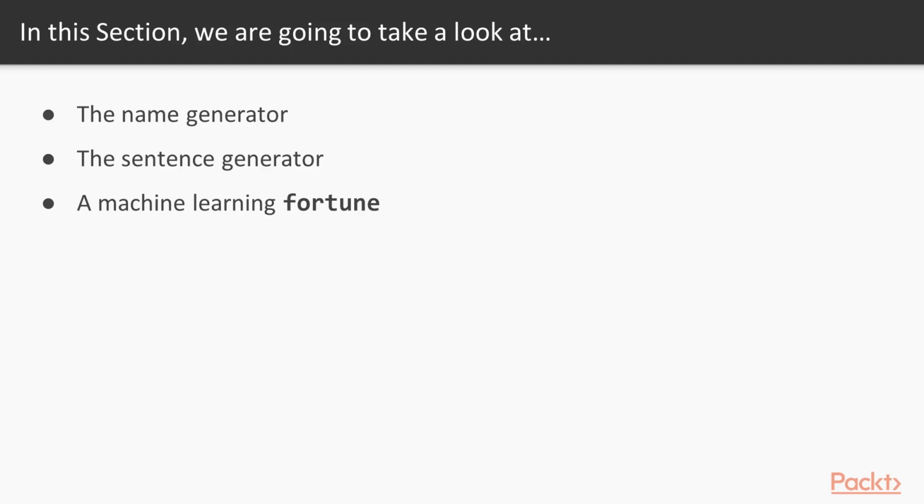So in this section, we're going to take a look at three topics: a name generator to generate city names, a sentence generator to generate text, and then we're going to learn what everyone wants to know: how to make a fortune with machine learning, which is to say, to make a clone of the classic program Fortune, which will generate a random saying with machine learning.